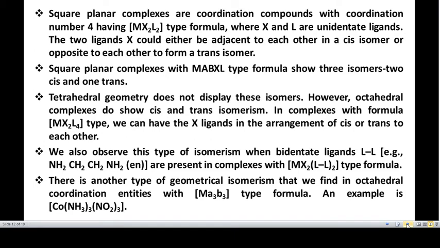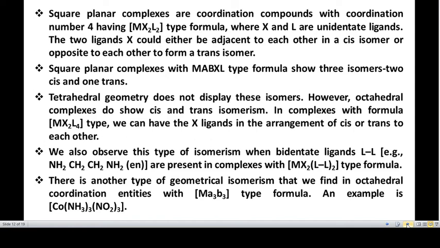And the square planar complexes with the formula MABXL type show 3 isomers, 2 cis and 1 trans isomer. And the tetrahedral geometry does not display these isomers.